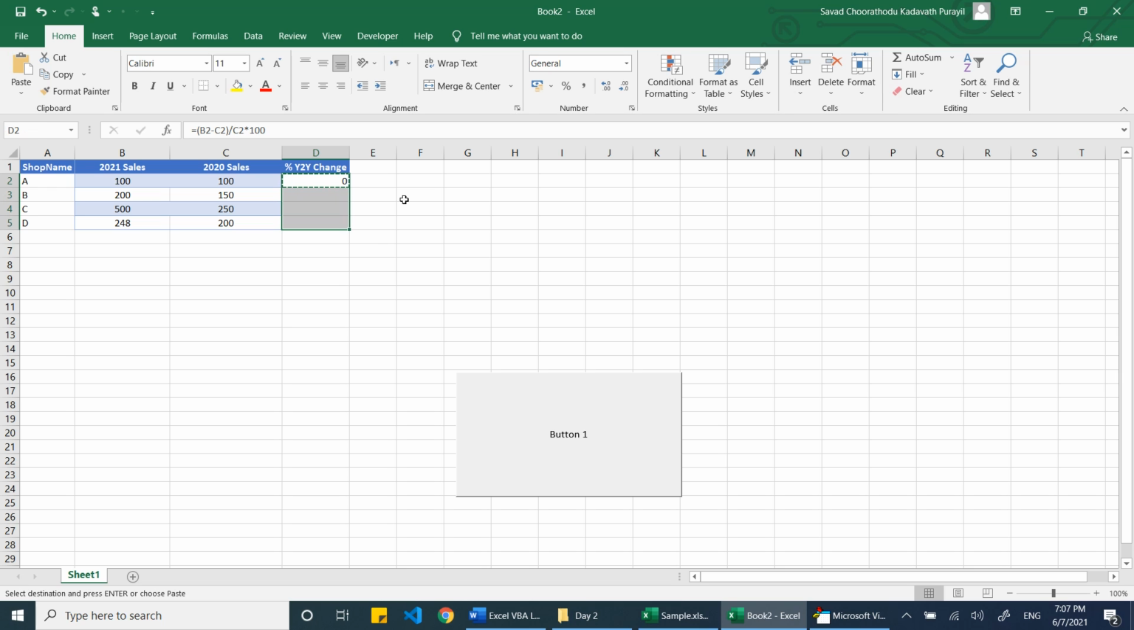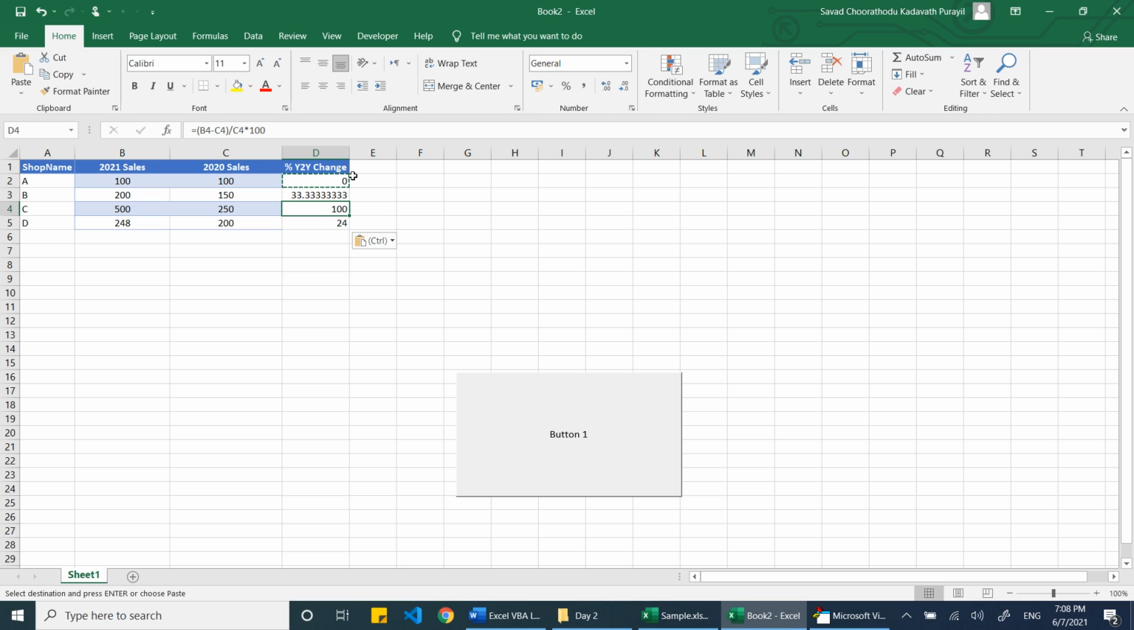So I copy the data and paste it down. This is the percentage change from last year to this year. You can see 250 was last year, and this year it is 500. So there is a 100% change in the business.